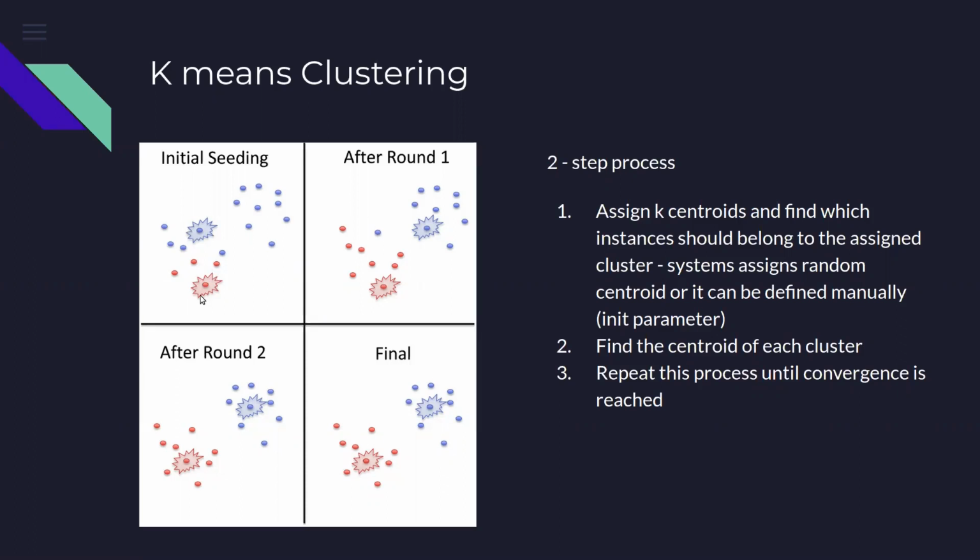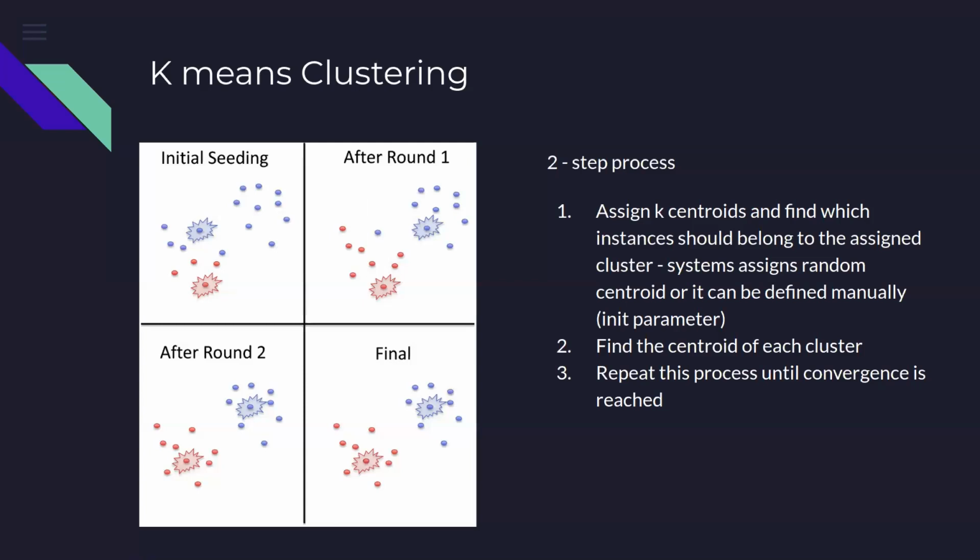So if these two points are chosen as the centroids, then these are the 3 points which are closer to the red centroid, and the rest of the points are closer to the blue centroid. And therefore, in the first iteration, we say that there are 2 clusters, and the red cluster has 4 dots, and 12 dots belong to the blue cluster.